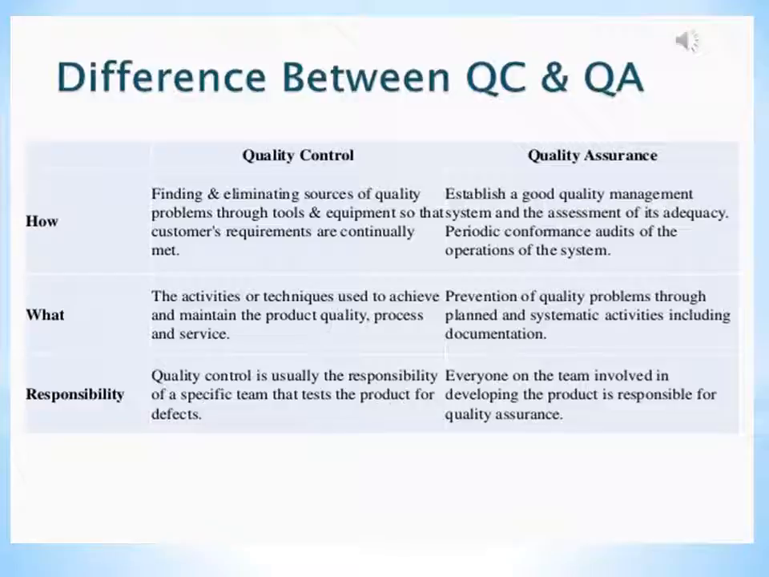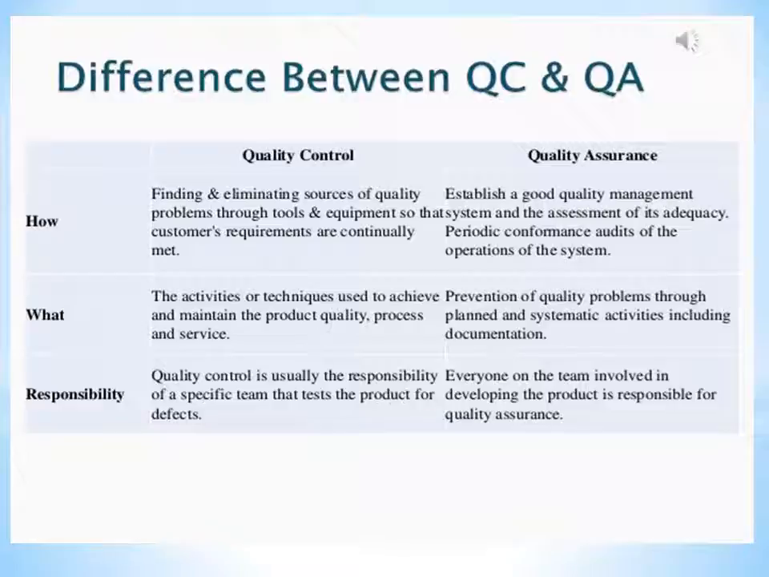In QA, all team members are responsible for QA, and in QC, the testing team is responsible for QC. An example of QA is verification and an example of QC is validation. In QA, the statistical technique used is known as statistical process control. And in QC, the statistical technique used is known as statistical quality control.